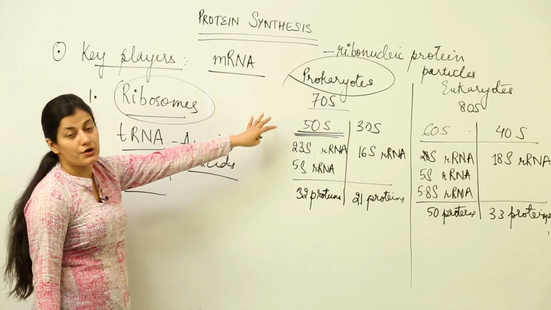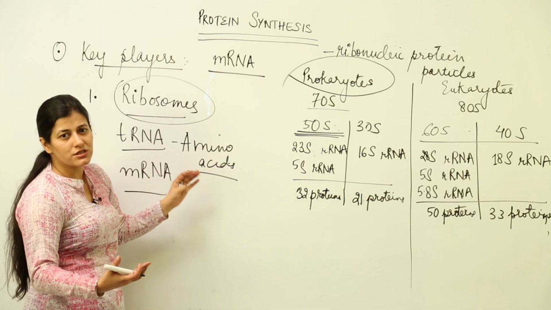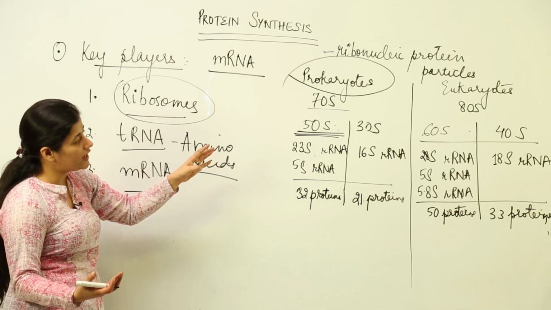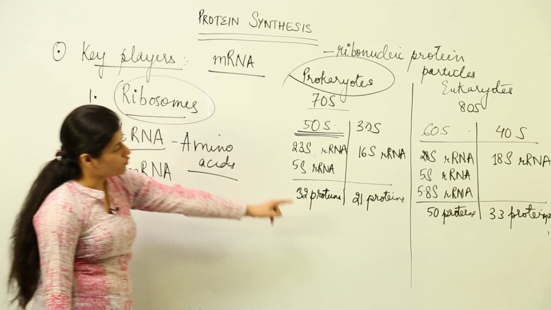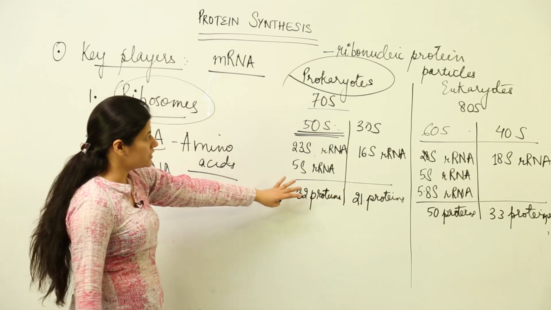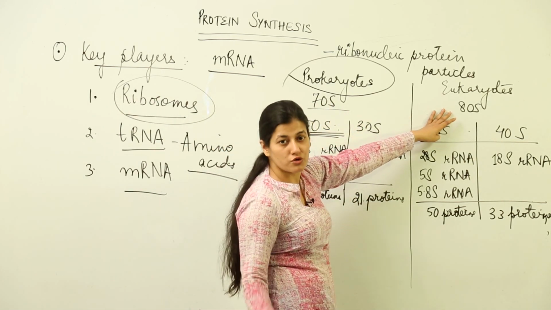In the case of ribosomes, the difference between prokaryotic and eukaryotic ribosomes, because we did not discuss it in terms of ribosomal RNA when we were studying it in class 11th. So here we have discussed the points of differences. I am going to repeat it. 70S and 80S are prokaryotic and eukaryotic ribosomes respectively.